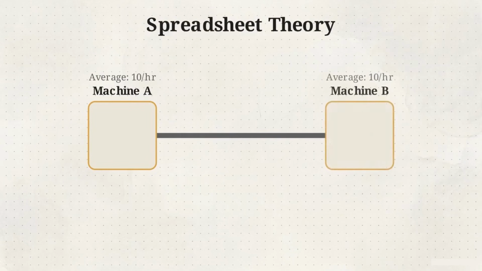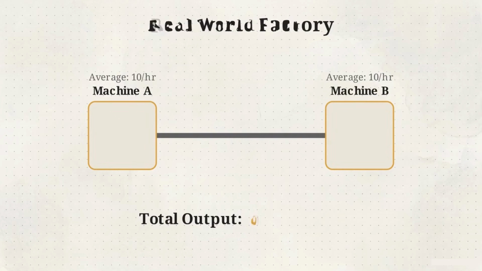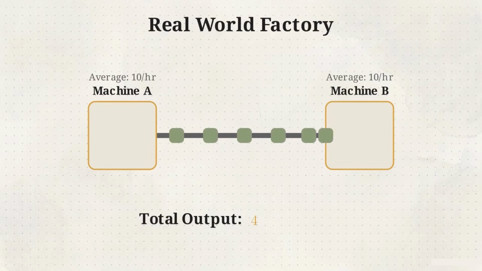Machine A builds an average of 10 parts an hour. Machine B processes an average of 10 parts an hour. Therefore, the total system will output exactly 10 parts an hour. But if you build that exact factory in the real world, you will only produce about 7 parts an hour, and your company will rapidly bleed cash.